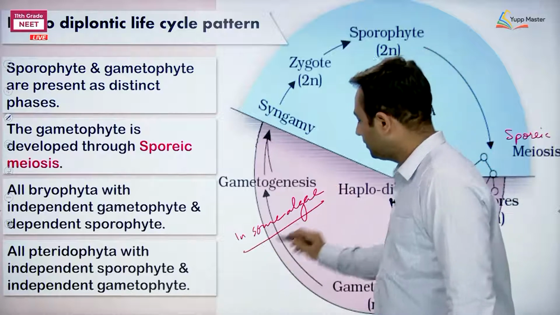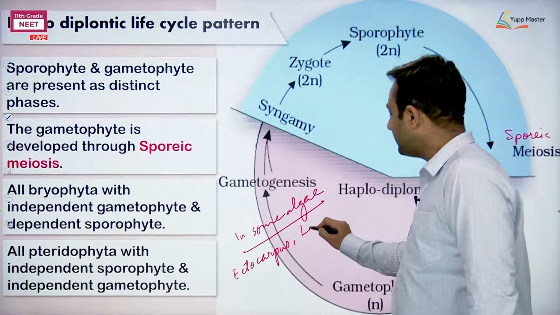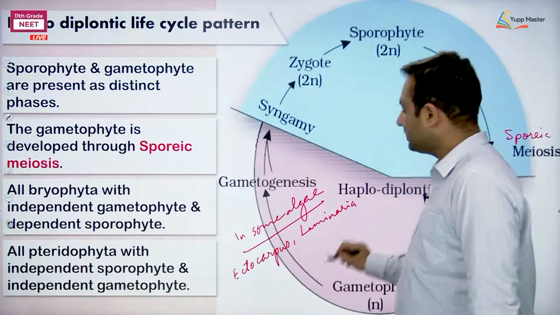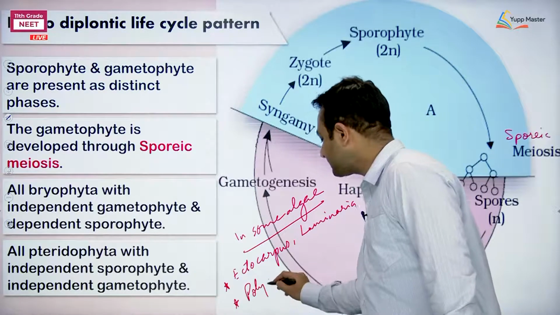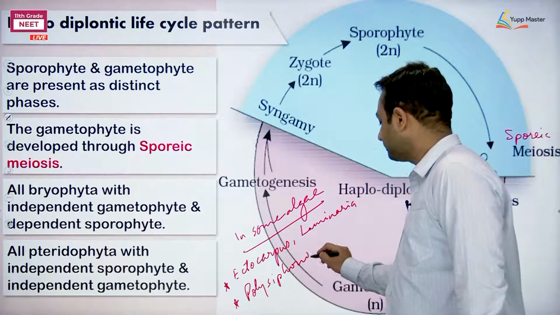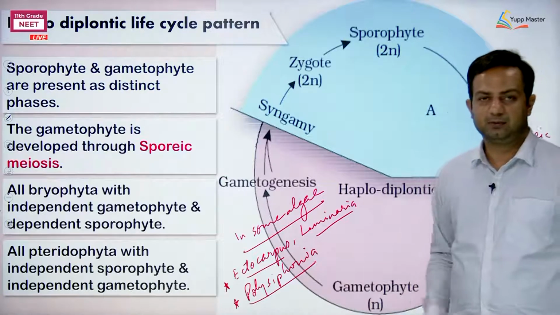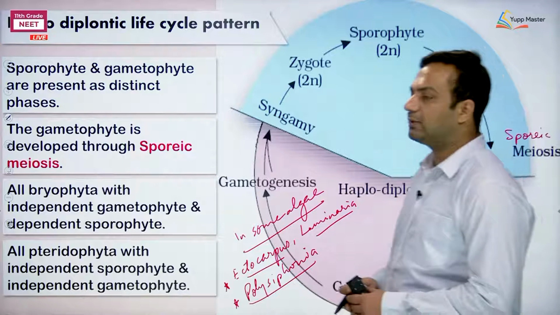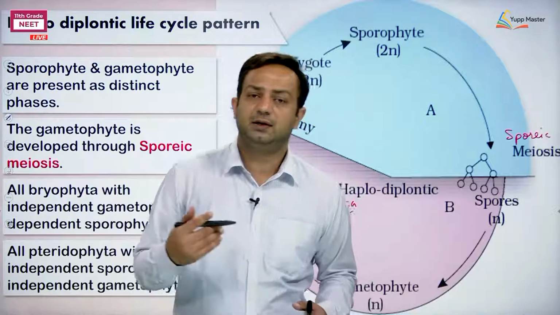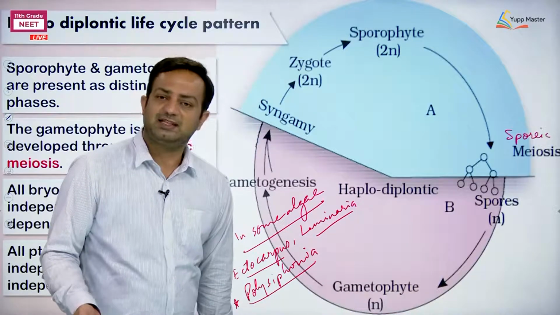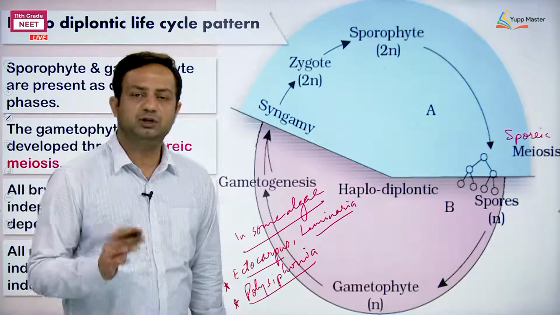And what are those algae? They may be brown algae like Ectocarpus, Laminaria. They may be some red algae like Polysiphonia. Polysiphonia, previous year question. This is how we need to explain. That's it, an easier one. So, life cycle pattern, what type of questions were there in earlier exams? It was direct. They are asking the name and the type of life cycle pattern exhibited. Nothing about ambiguity, nothing about confusion in the theory.